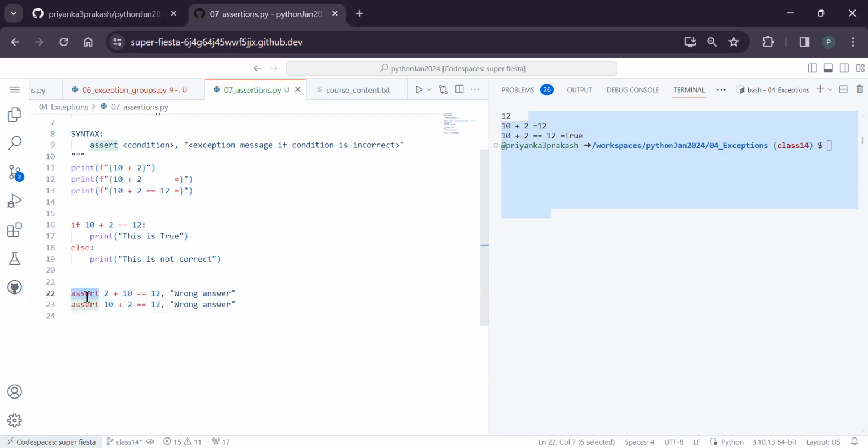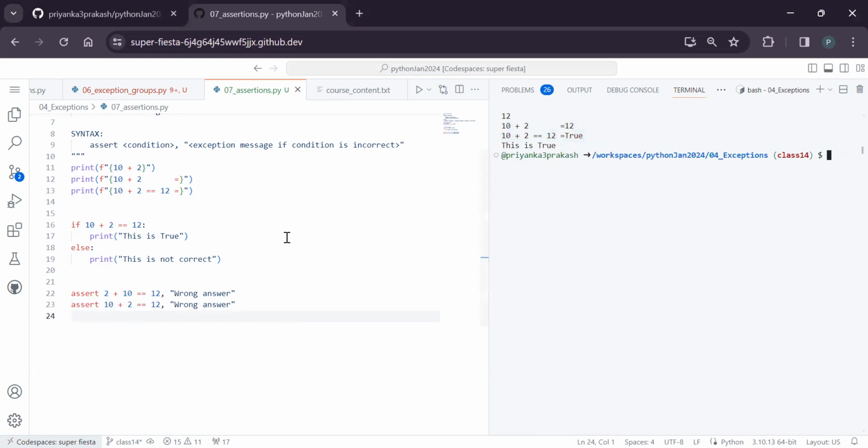Assert is a keyword in Python. You give one statement, whether it is an equal to condition or any relation or anything. If that is not true, then it will throw an exception with this message. In this case, 2 plus 10 is equal to 12 and 10 plus 2, both are equal to 12 only. So nothing will happen. At least these will print. This will not print anything. So ultimately printouts are only for human beings, right?